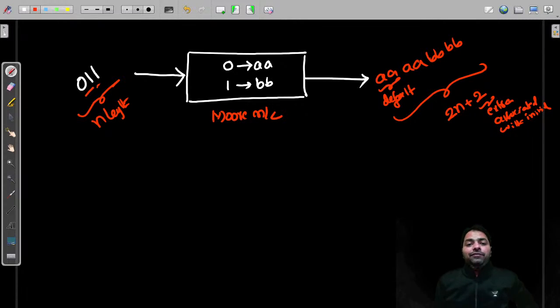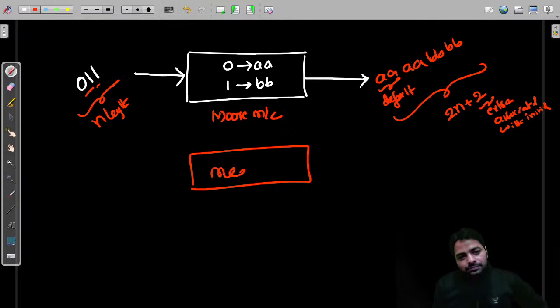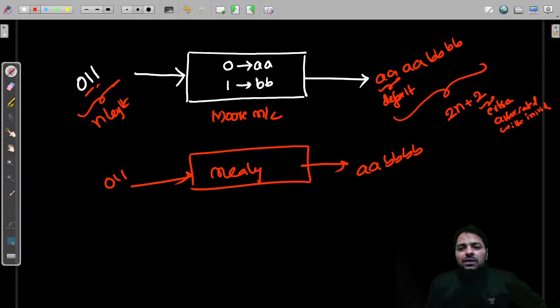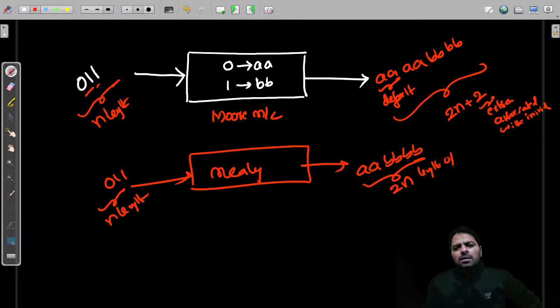And if it is a Mealy machine, then 0 double 1 definitely produces double A, double B, double B. Then it is a 2n length: if it is n length input, 2n length output. But this all depends on the configuration of the machine. Don't decide blindly that n length input is n length output. No, guys. It has to depend on what kind of problem you are solving, right?